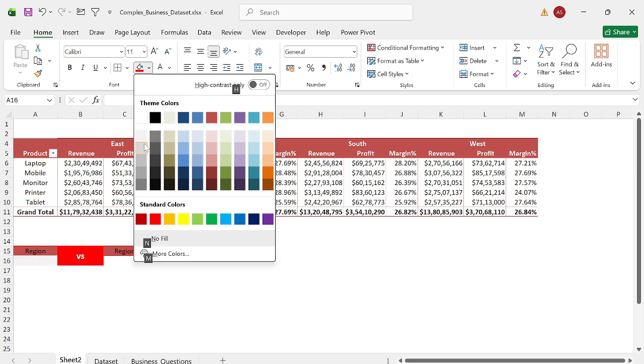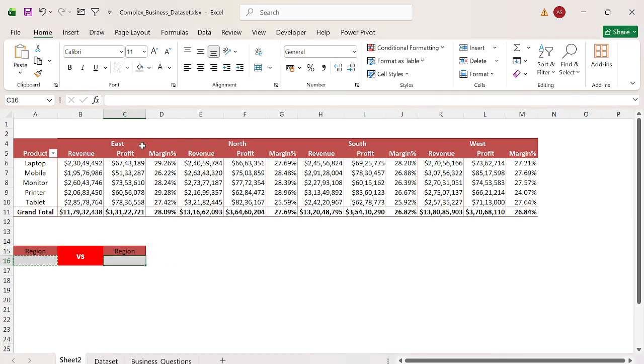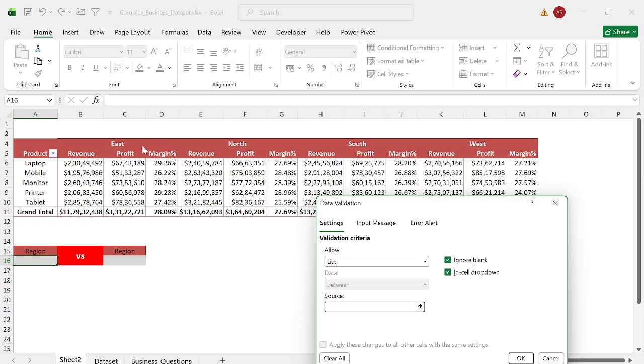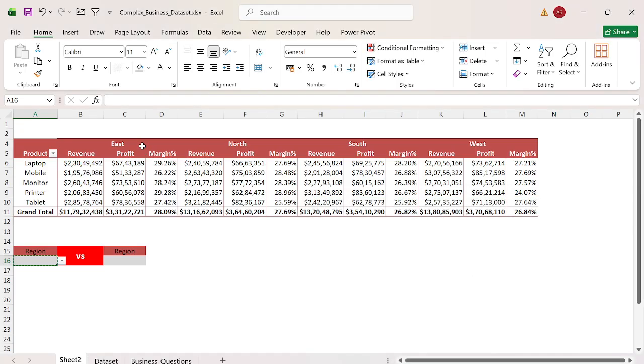Now leave this one and this one. For the time being, I'm selecting here and creating the data validation: east, west, north and south. Copy and paste, and now I have the drop-down. Absolutely good. Just copy this product and paste it here.